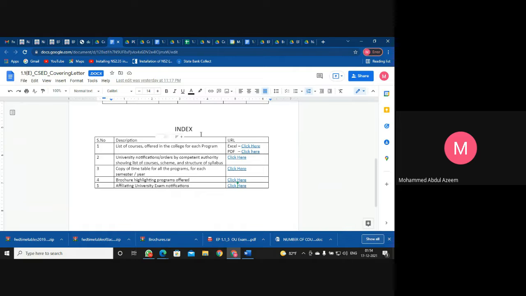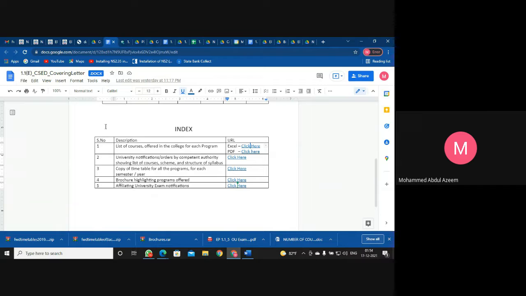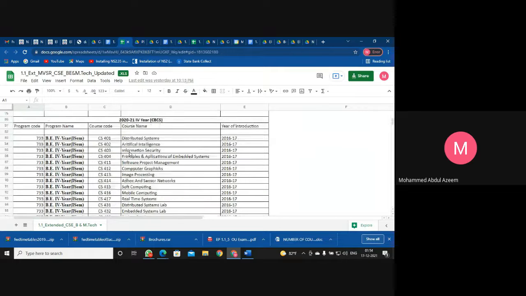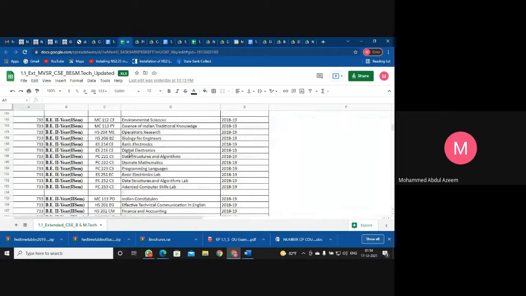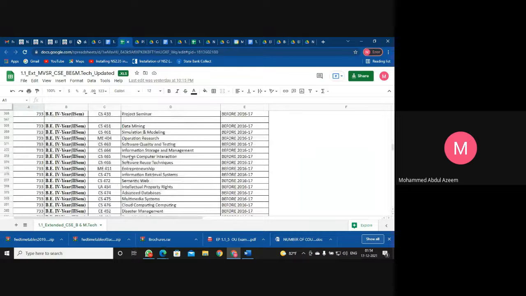So these are the number of courses offered in BE and MTech. Now the index for this particular 1.1 extended carries about five fields. The first field is the list of courses offered in the college for each program. When I click this, this Excel sheet opens, which is already uploaded in the DVV folder of the same drive. You can see all five years of data from 2021 up to 16-17 listed for both the programs, BE and MTech.